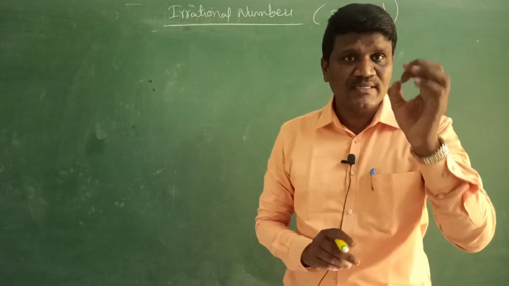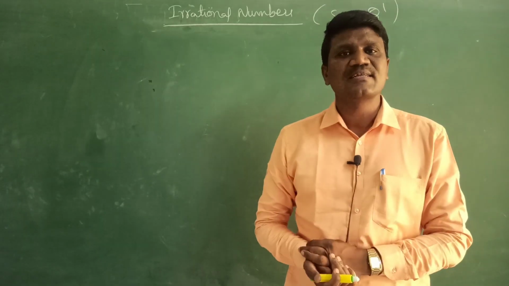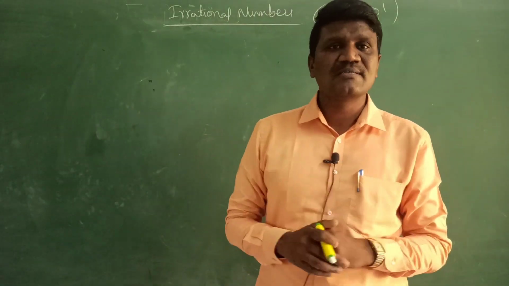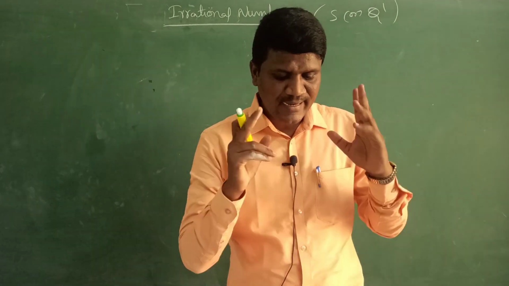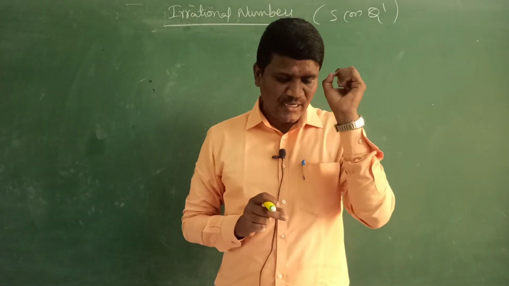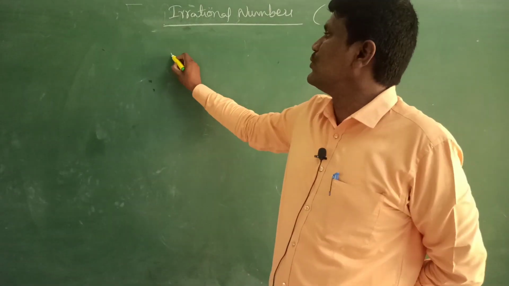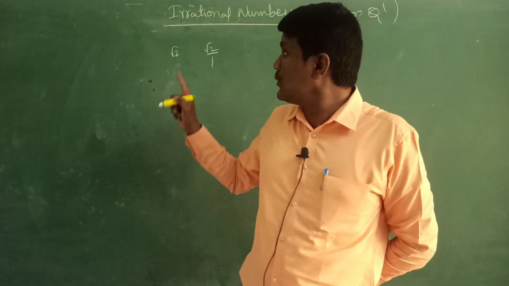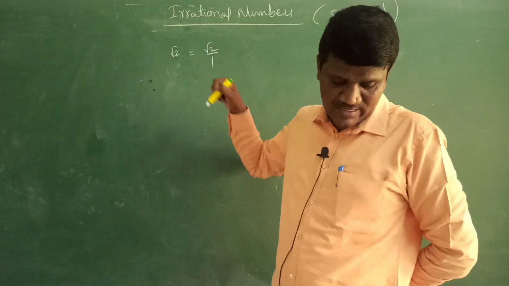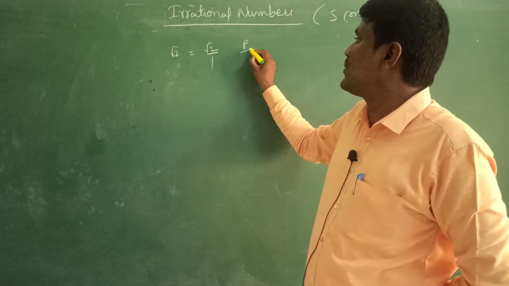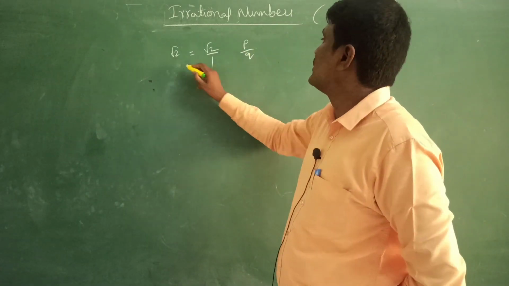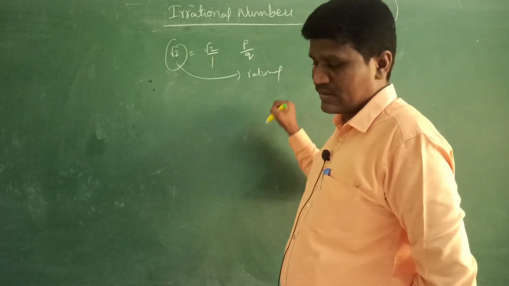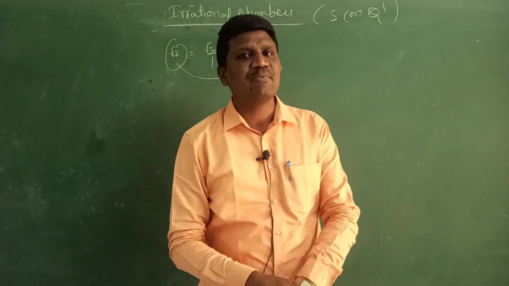Okay students, one more thing before going to the representation of irrational numbers. In think and discuss, one problem is there, on page number 10. Suppose Kriti said root 2 can be written as root 2 by 1, which is in the form of p by q. So this root 2 is a rational number. Do you agree with her statement?